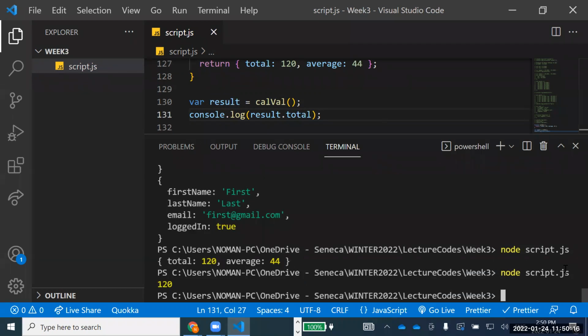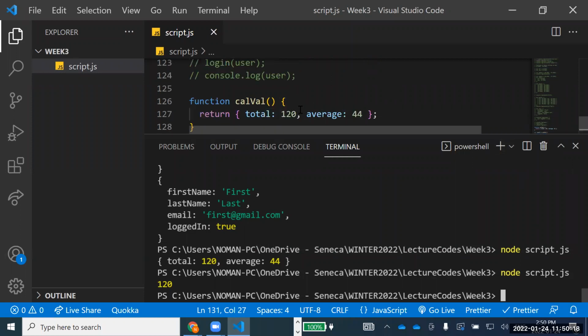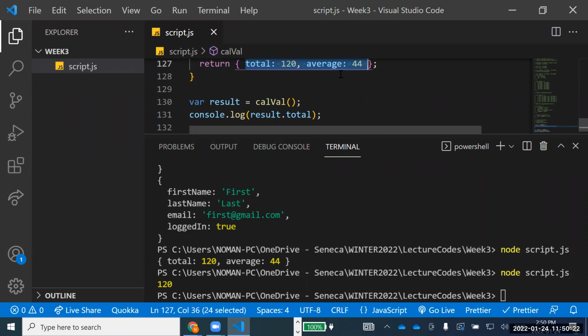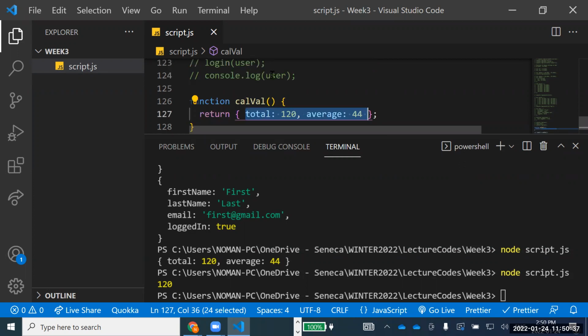Are you making sense of it? This is very interesting, that by using an object, you can return a number of things in an object. So you can just return a complete object from the function, and that returned object will become multiple values for you. Is that making sense to everyone?